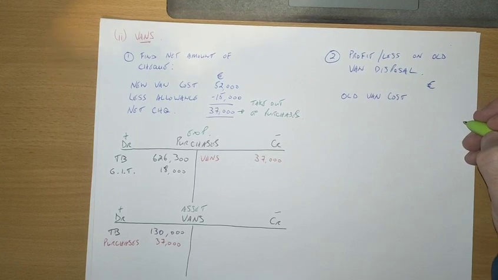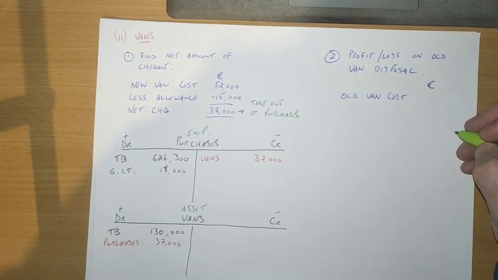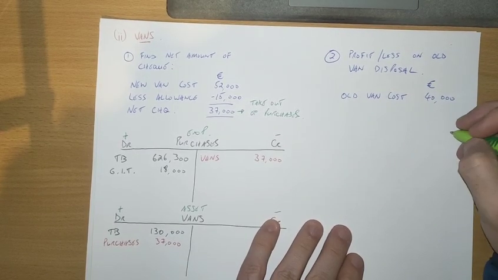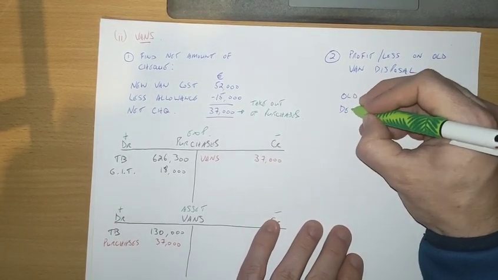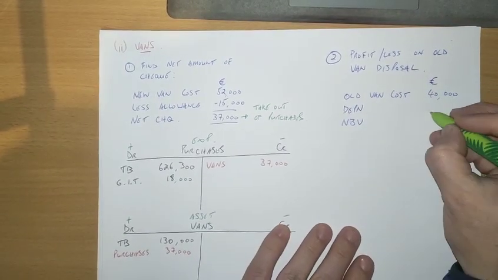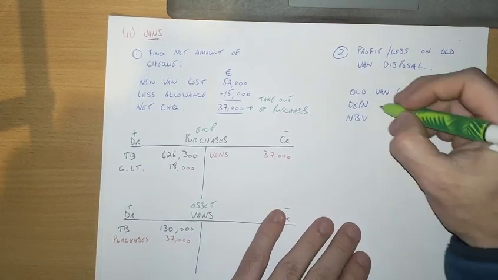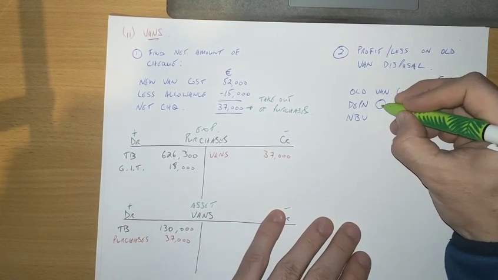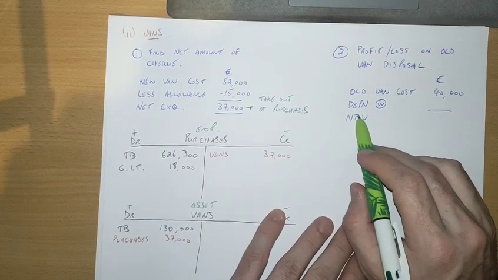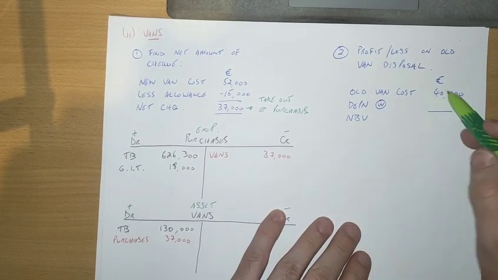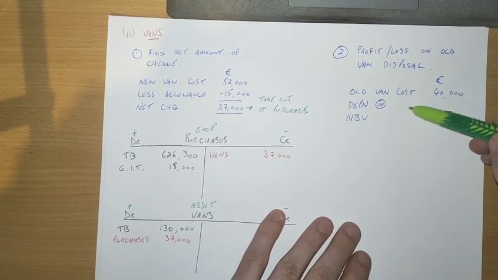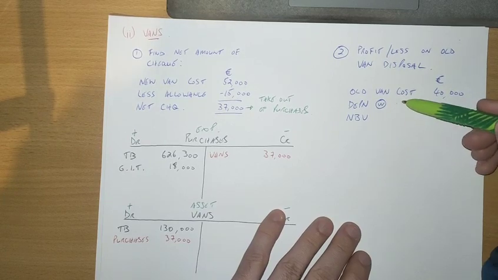And in the question that tells us the old van cost 40,000 in 2019. So 40,000. Okay. Depreciation and net book value. Right, they're the things we also need. All right. Now we're going to do a little work in here then. We need to find out the depreciation on the old van. Now you need the depreciation because if you're getting rid of an asset, you also get rid of any depreciation associated with that asset. Okay.